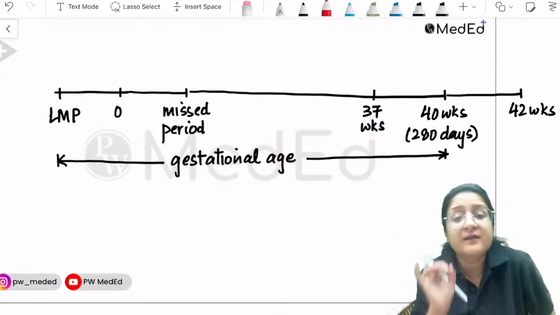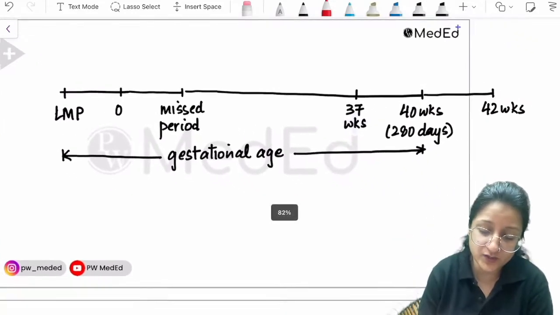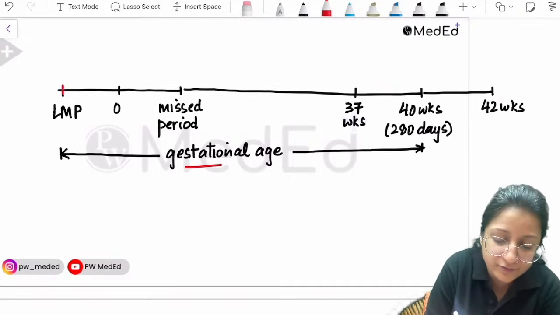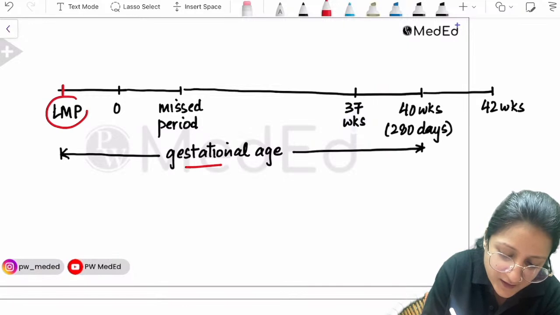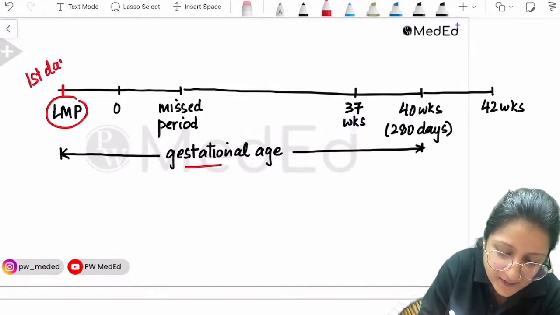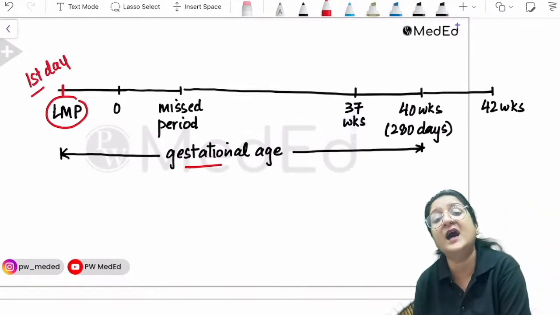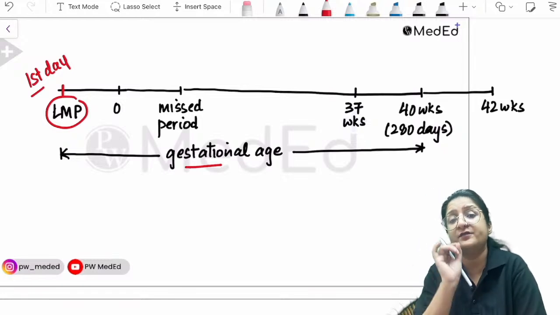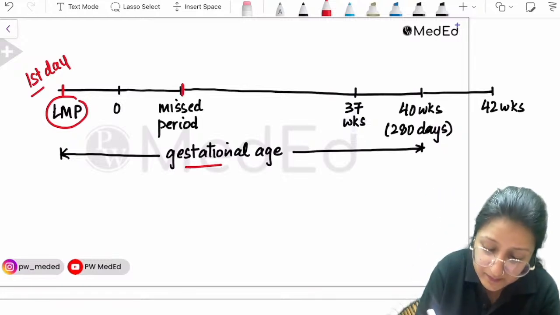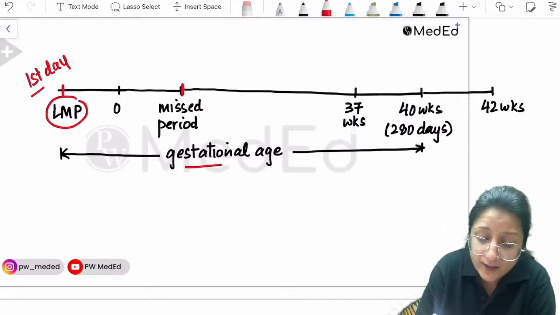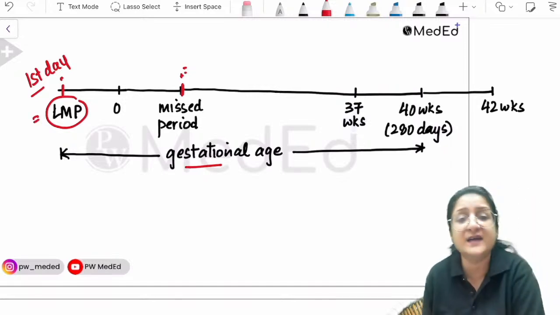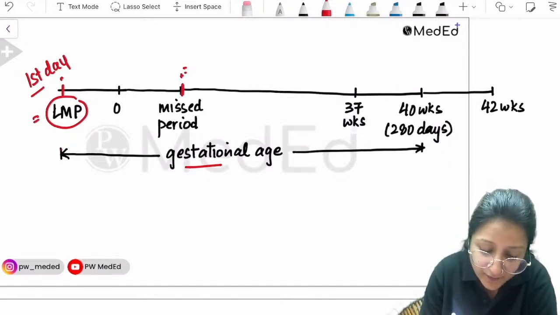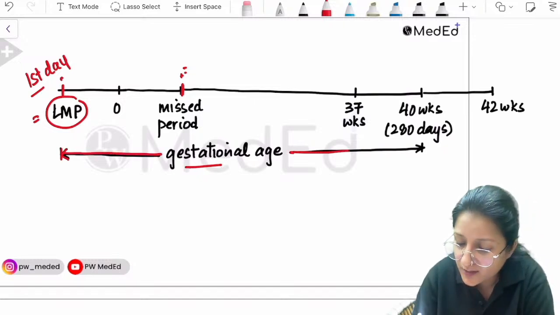So coming back to concepts and the question. When you calculate gestational age, you are counting from the first day of the LMP, the last menstrual period. The first day that bleeding started, that is from where you're counting. This is where she missed her period. You're not counting from here, you're counting from here. Patients sometimes give you this date. No, we want this date. When was the last menstrual period? That we use to calculate the gestational age.